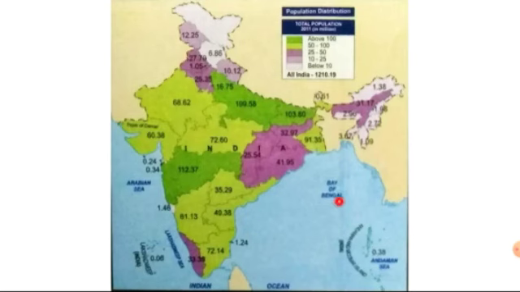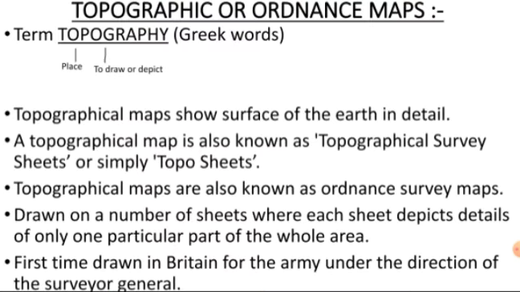Now this is a thematic map. You can see this thematic map is based on the population distribution of that area in 2011, and it was in million. You can see it here. This is the key or legend. Here scale is not given. If scale is given, I will surely show you all.